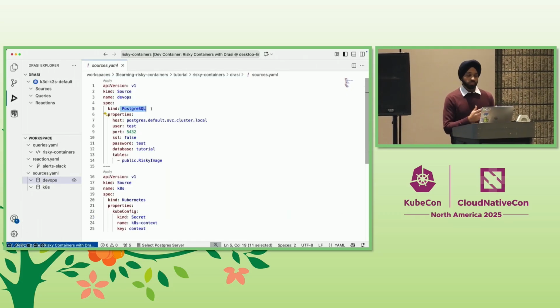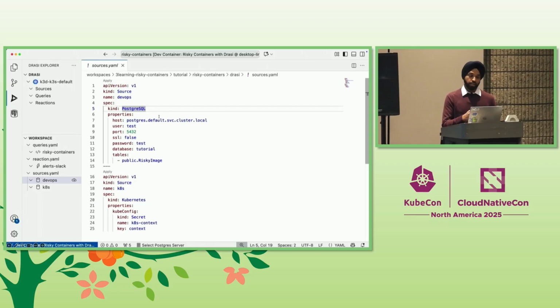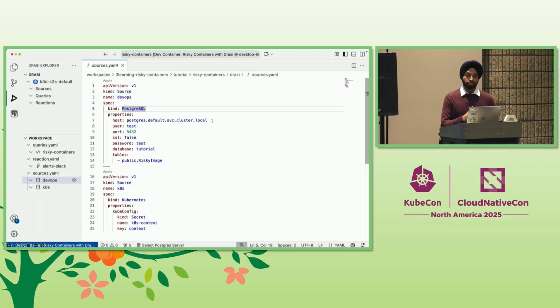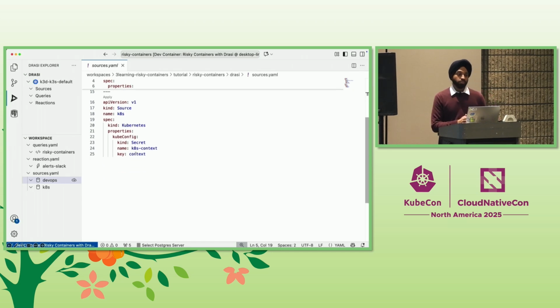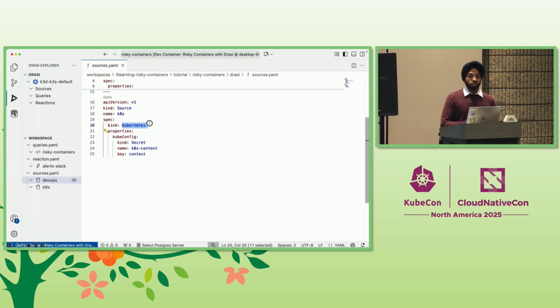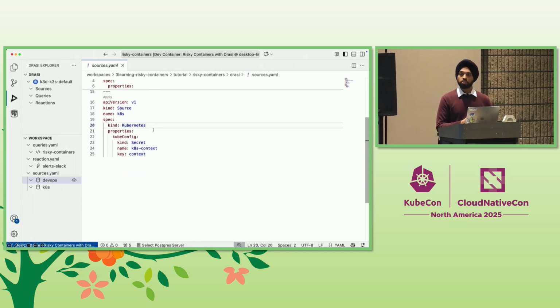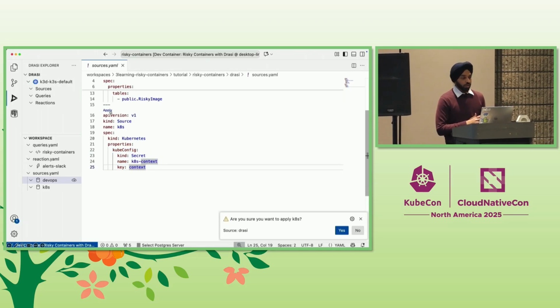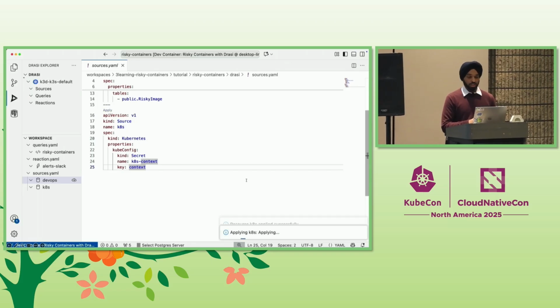So here, just like we've seen before, the Postgres YAML file telling Drasi about the Postgres database and some basic connection details. The second one is a bit more interesting, which is telling Drasi about the Kubernetes cluster. So here, what I've done is I've captured the kube context of the K3D cluster and stored it inside a Kubernetes secret, so that's what I'm using here. Now with that, Drasi can watch our K3D cluster, so let's deploy these two sources directly from within the editor. I can do that because I'm using the Drasi VS Code extension.